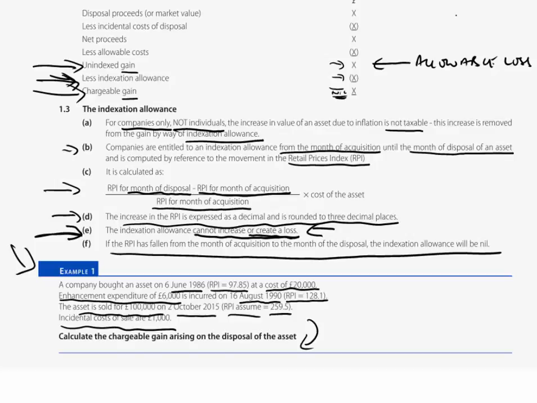So pause this for a moment, and then come back and we'll see what we should have done and go on to deal with the indexation.